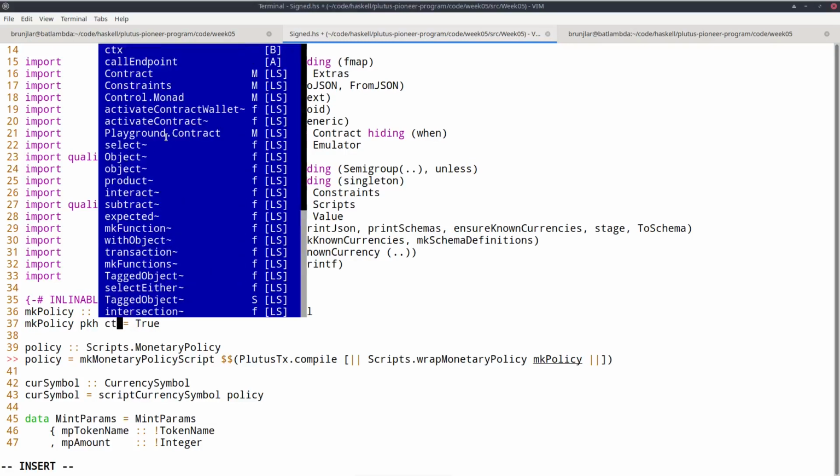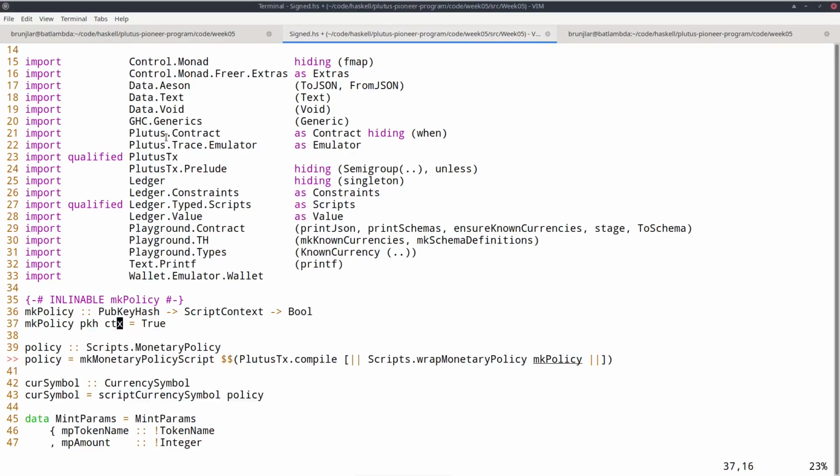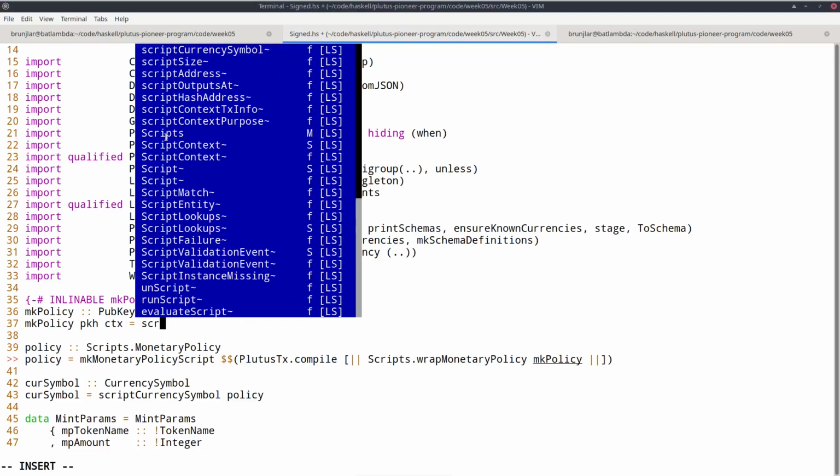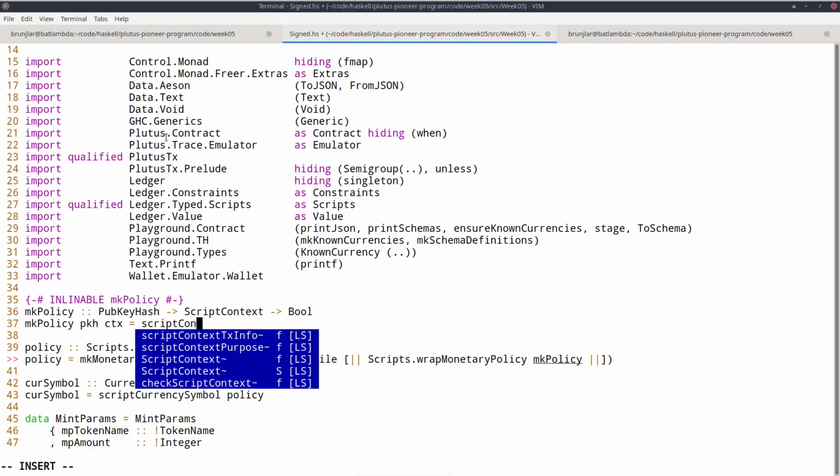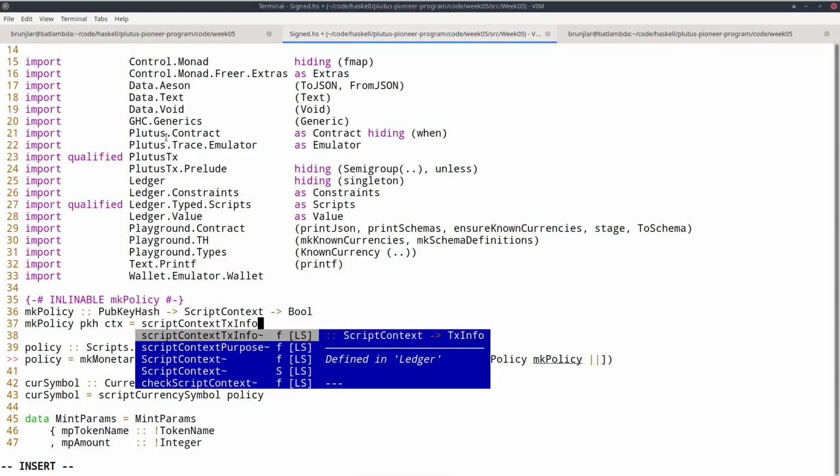Now we will actually have to look at the context. So as before, given the context, we can get the txinfo with the function scriptContextTxInfo.